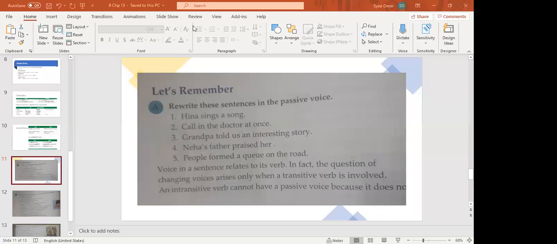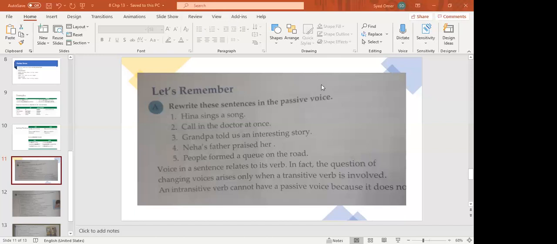Okay? Yes, Iman. Yes, next one. Neha's father praised her. She was praised by Neha's father. Correct answer. Simple, her is the direct object, so you have to bring it in the start. She, simple past tense, was praised by Neha's father. Yes, Fatma.